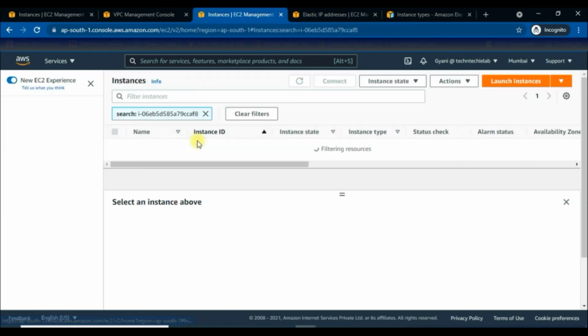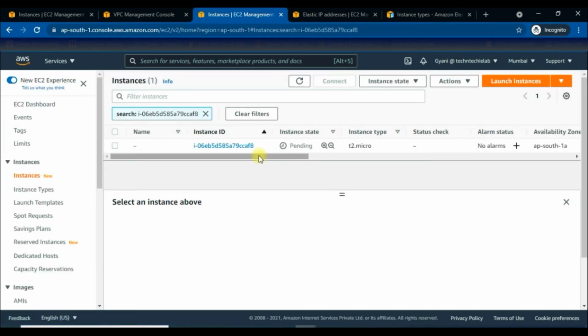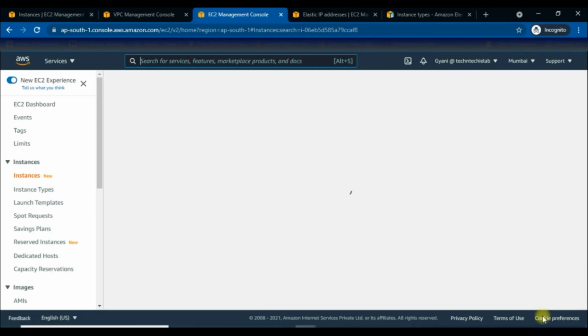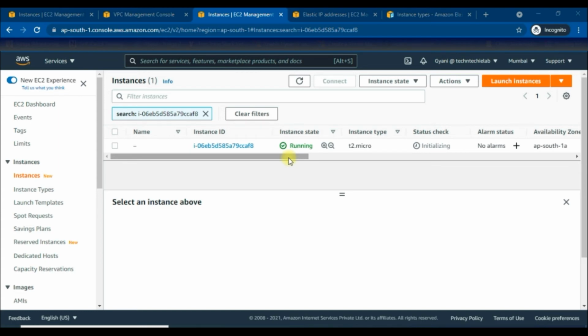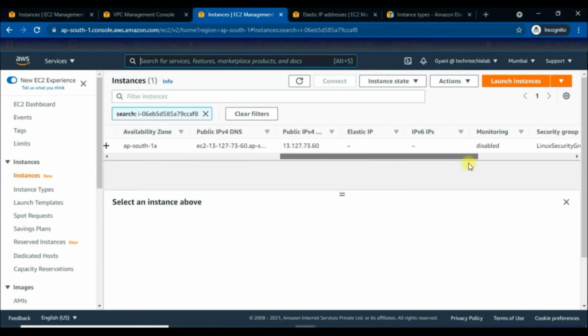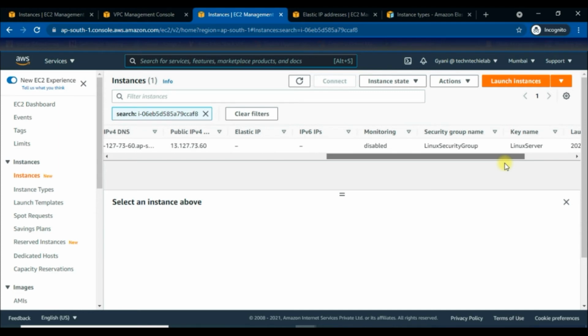Right? Go to instance. Right now it is pending. We'll give it some time to show the instance state running. Just reload the browser and see it is running now. Okay, as we have enabled hibernation as a specific stop behavior, but how do we come to know that the